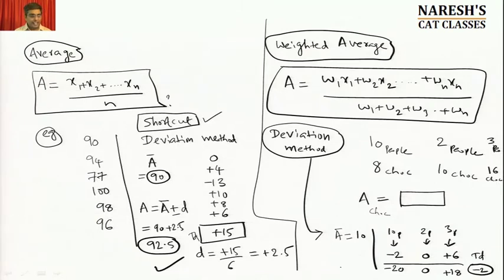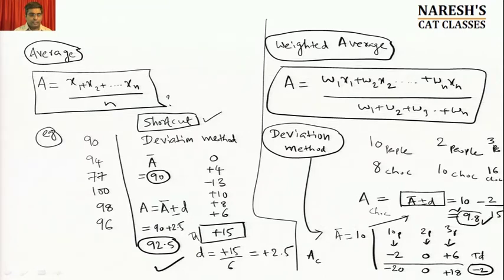Automatically, what can I confidently say? Average chocolates is equal to A bar plus or minus deflection. So it is equal to 10 that we have assumed, and because the total deflection is negative, it can be written as minus 2. But again, as I told you, this is the total deflection, hence it must be divided by the sum of weights. Earlier it was the number of observations. The sum of weights here is 10, 2 and 3: 10 plus 2 is 12, plus 3 is 15. So minus 2 by 15. So 10 minus 2 by 15, or 10 minus 1 by 8, approximately 10 minus 0.25, is approximately 9.8. So each person has 9.8 chocolates.